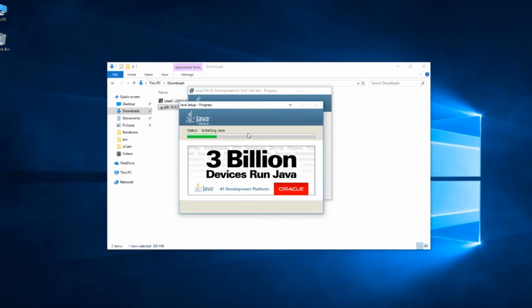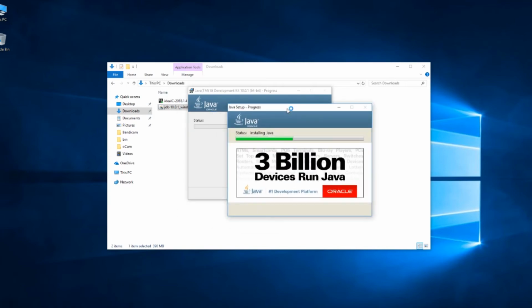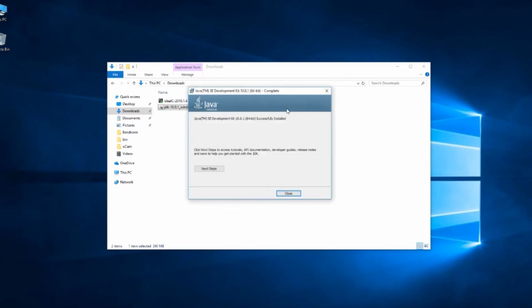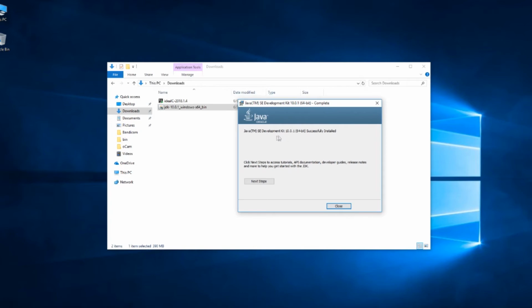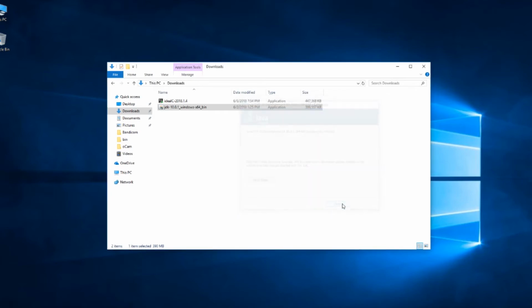And Java Runtime Environment will be installed now. In the complete screen, we can see Java SE Development Kit version 10 successfully installed. Just close that. And now we'll install IntelliJ IDEA.